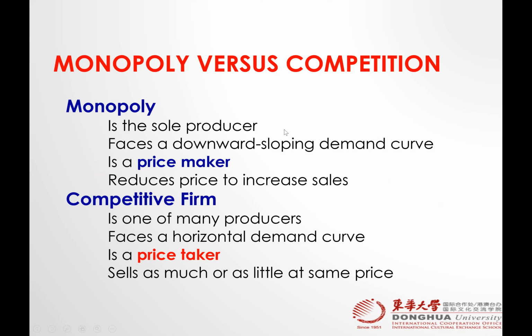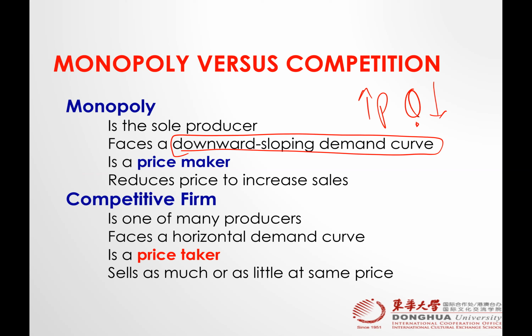And what did we talk about monopoly? The monopoly is the sole producer. It means there is only one supplier of that good. It faces a downward sloping demand curve, which means it is facing the law of demand. Price increased, quantity demanded decreased.